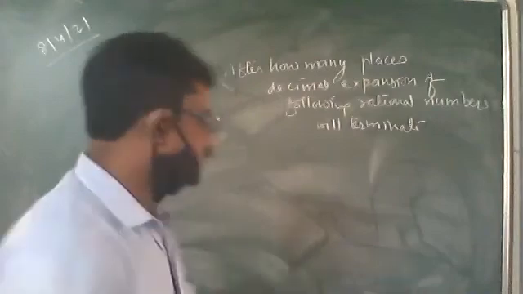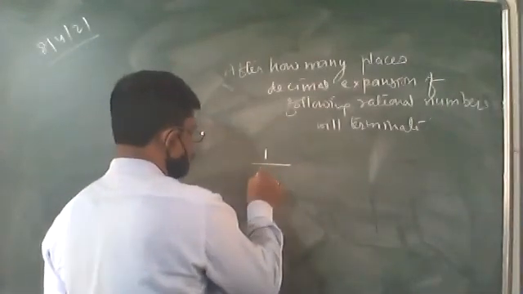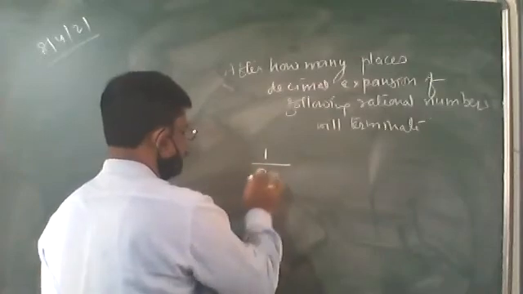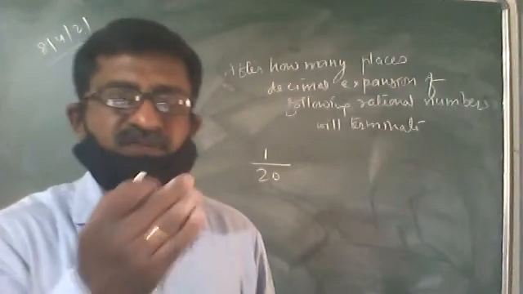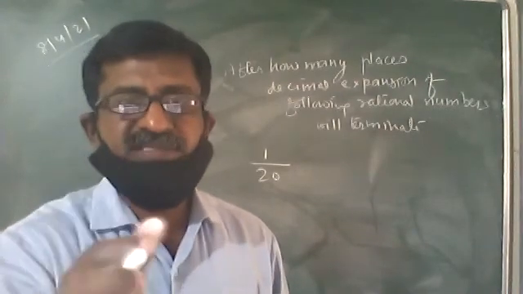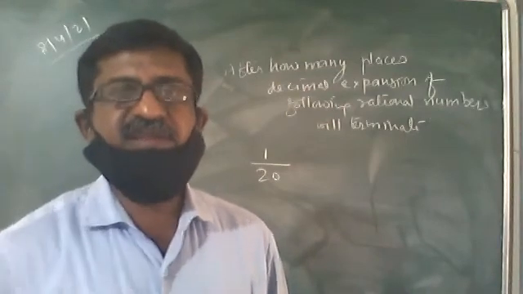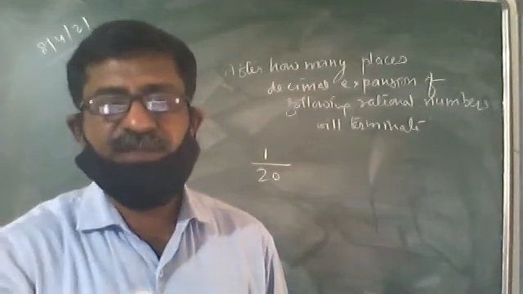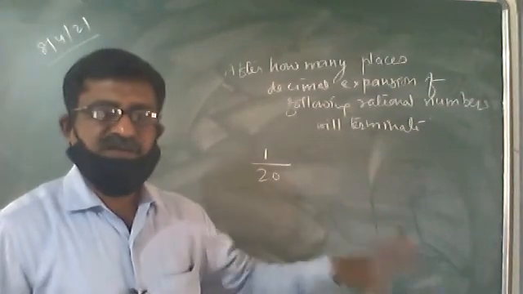Suppose I have taken 1 upon 20. We have to find out, while finding the decimal expansion of 1 upon 20, how many digits we will get in the terminated part. After how many places the number will stop having decimal digits.